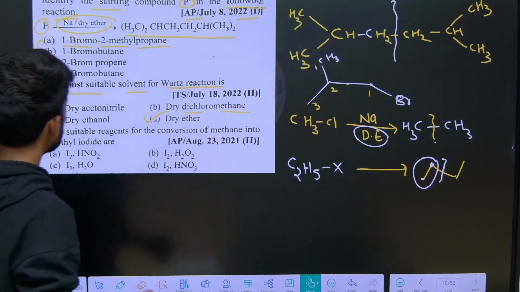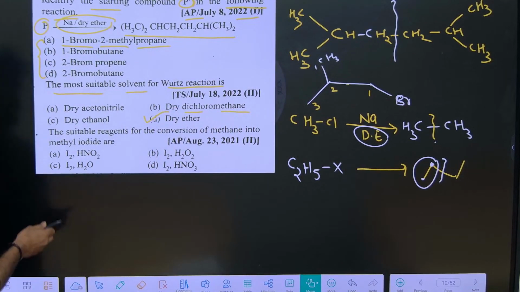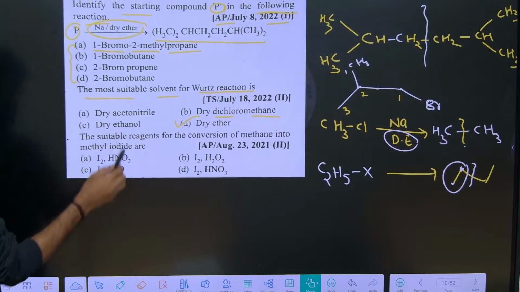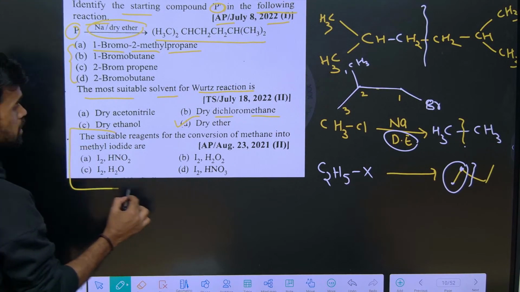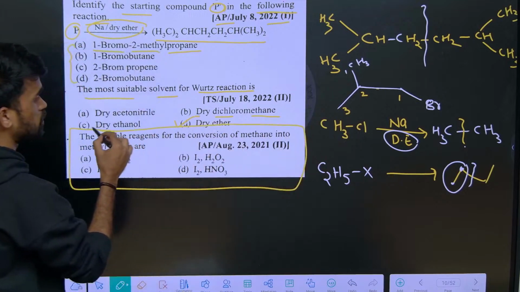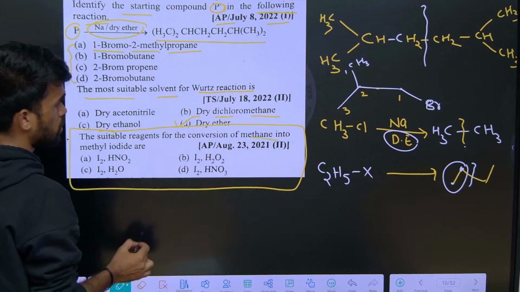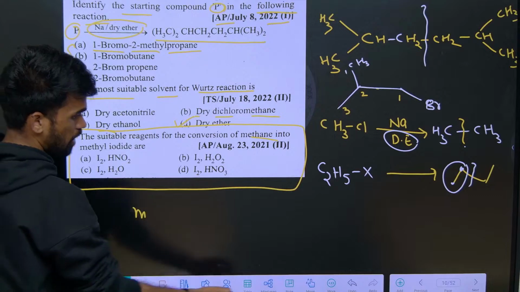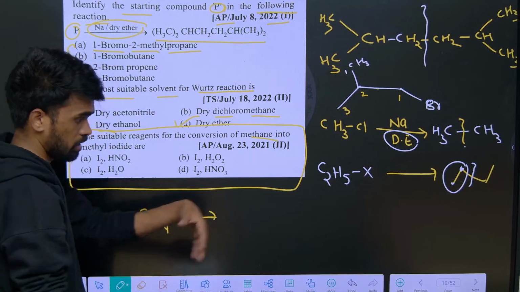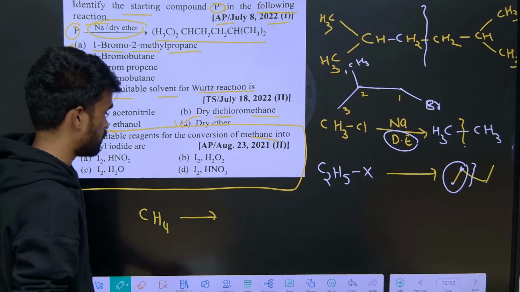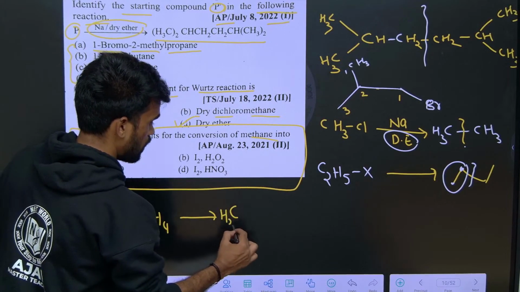Next, I have mentioned one more question here, so just take a screenshot of this, we will be discussing it after some time. This is a direct question: you can remember the suitable reagent for the conversion of methane into methyl iodide. I haven't discussed this topic till now, we will discuss it within some minutes or in the next class.